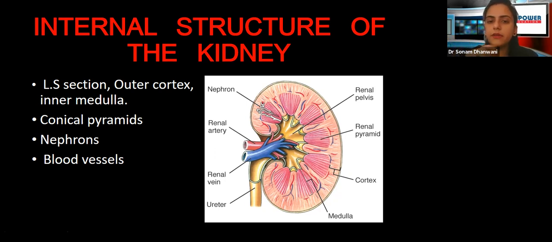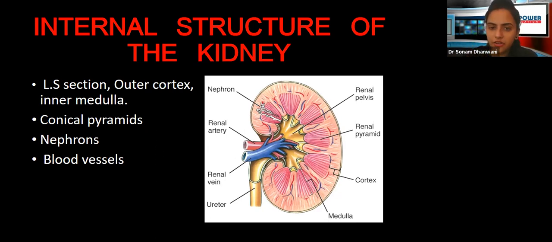Next, in the medulla there are many conical pyramids. You can see these small fan-like structures, these conical pyramids. Another important thing that is going to be present in these pyramids is the functional unit, that is the nephron, which plays a major role in purification of blood. So there is the presence of these nephrons. What is next is the blood vessels. There are two blood vessels, the renal artery and the renal vein. Renal is a term used in conjunction with the urinary system or kidney.